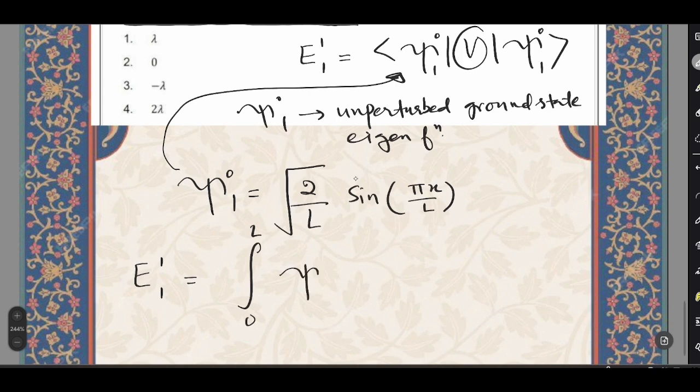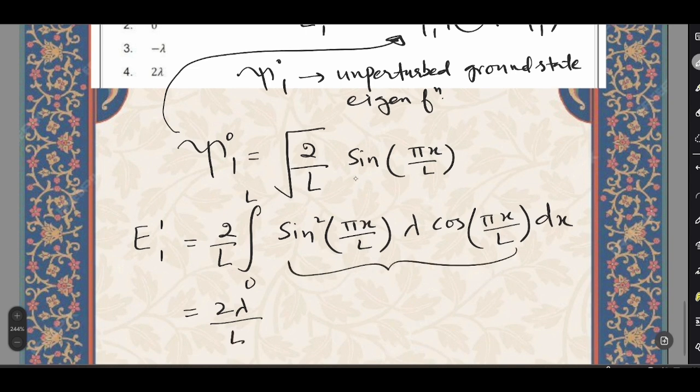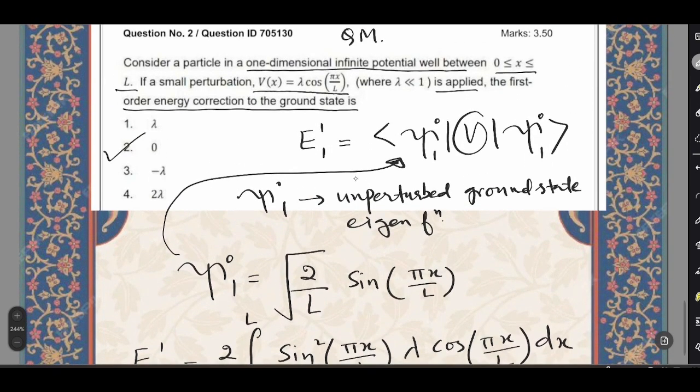So let's just write it like this, 0 to L, 2 by L will be taken out. Then we will have sine square of pi x by L. Then V, so we'll have lambda cos of pi x by L, cos of pi x by L dx. So 2 lambda can be taken out of the integral, and this integral will be 0 between 0 to L. As you can see, it's also an odd function, so it will be 0. So the answer will be 2.